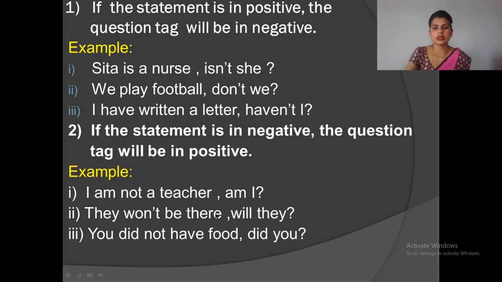They won't be there, will they? Won't is negative auxiliary, so we have to use positive auxiliary in question tag. You didn't have food, did you? You didn't have food is also a negative statement, so we have to use positive form in question tag.